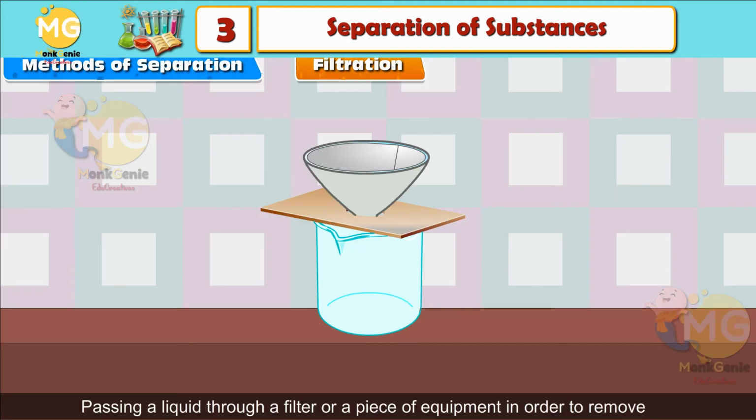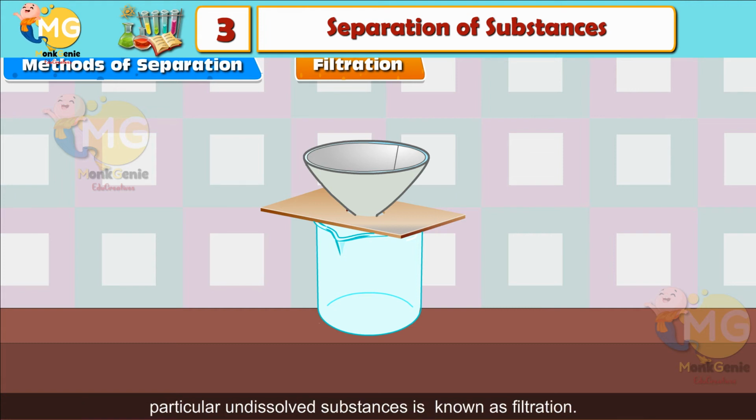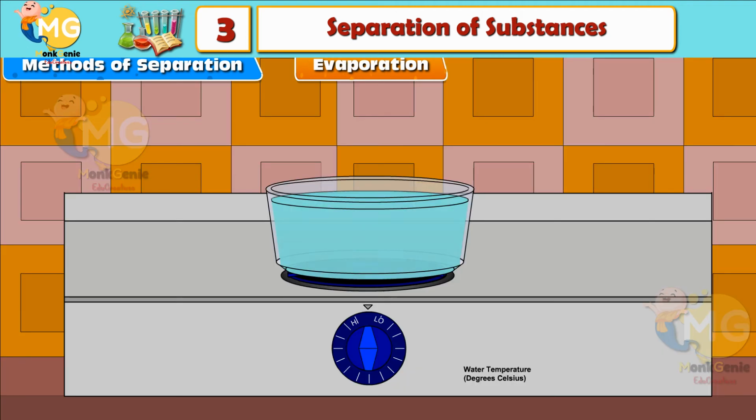Filtration. Passing a liquid through a filter or a piece of equipment in order to remove particular undissolved substances is known as filtration. Filtration is used to separate solid impurities from a liquid.